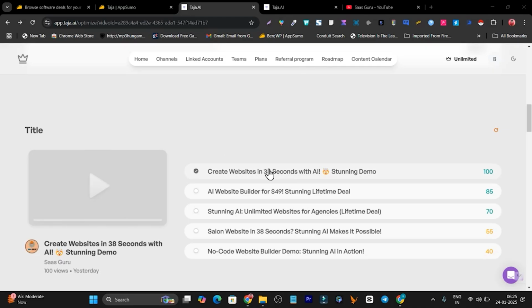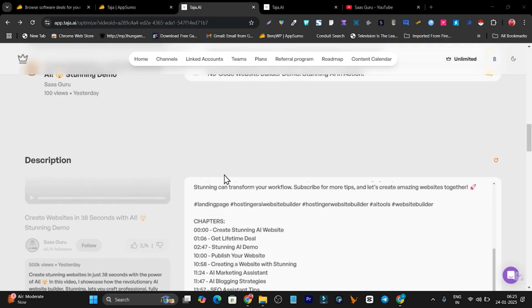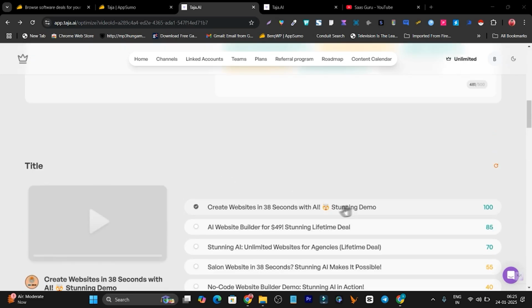And not only that, next to every title you can see a score. Combining your thumbnail and the title, it is going to analyze the video and give it a score. This score basically means the higher chance of impacting the viewer's mind, so they click your video after reading it or watching it in their feed here. So the higher the score, the higher the chances the viewer is going to click on your video.